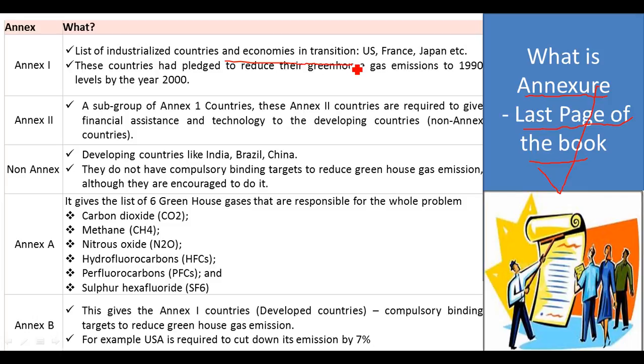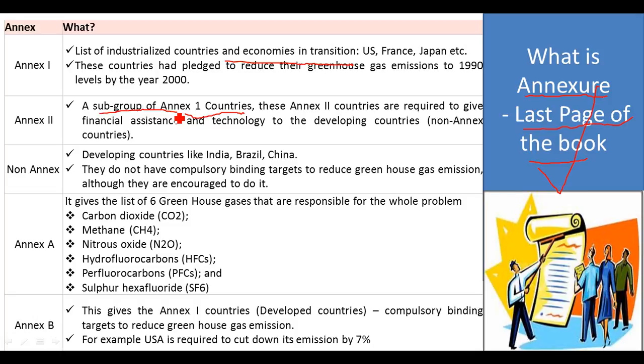Clear? Understood? Annex 2 is a subgroup of Annex 1 countries. They have developed, but they cannot give the financial assistance and technology, so they are not as developed when compared with the most developed nations. These Annex 2 countries are required to give some financial assistance and technology to the developing countries.